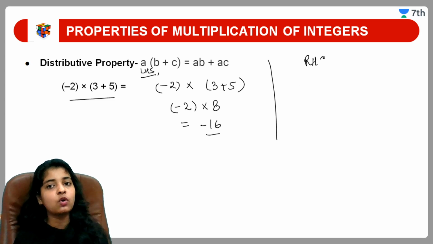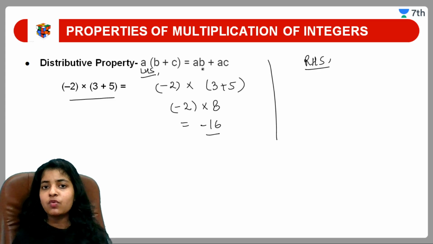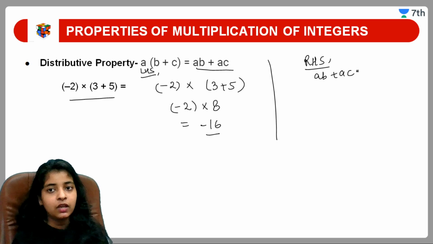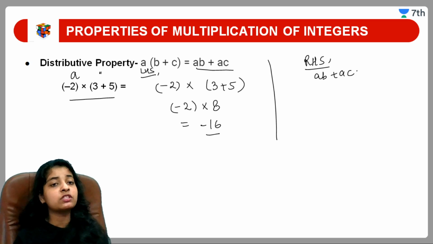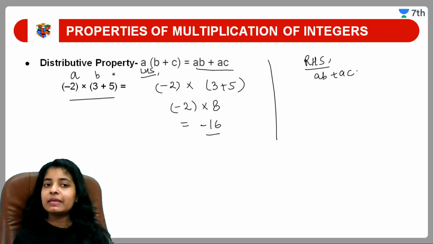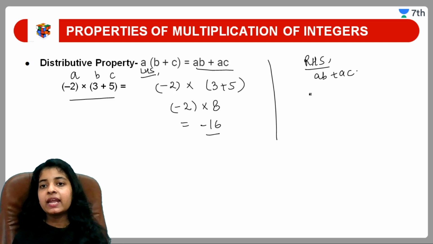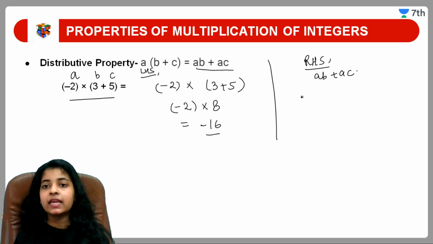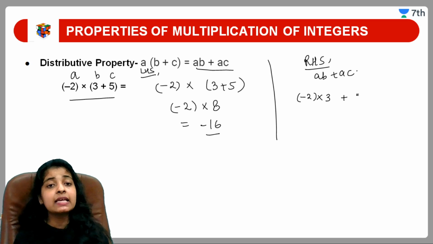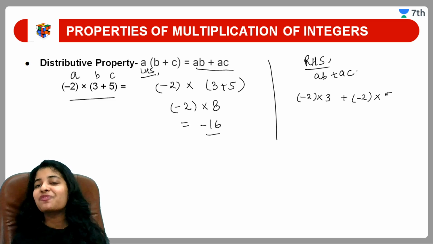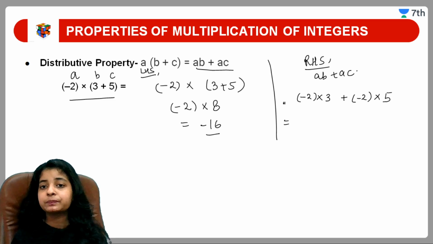Now I will be solving RHS. RHS is what? RHS is this, AB plus AC. Here minus 2 is my A, 3 is my B and 5 is my C. So here I can write it like: A is minus 2 into B is 3, plus A is again minus 2 into C is 5. So let us solve it.